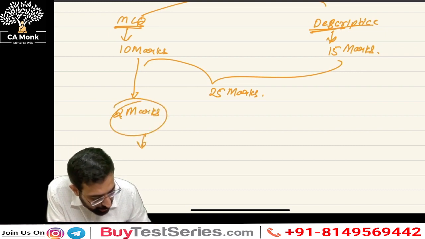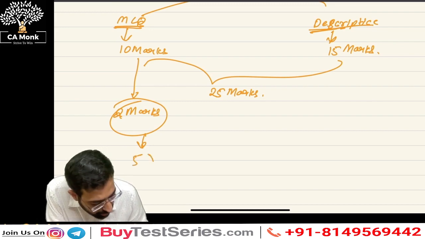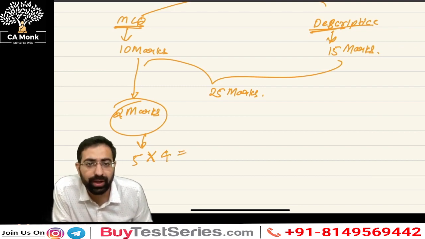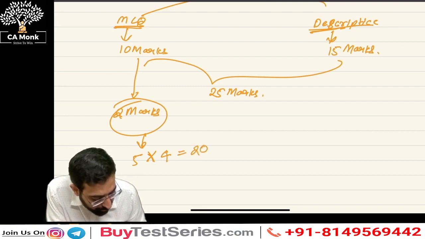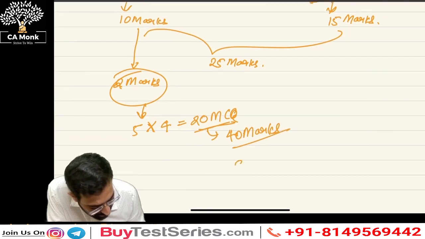And if I take the total number of MCQs, each case study has 5 MCQs, out of which you are supposed to solve how many case studies? 4 case studies. So the total number of MCQs you are expected to solve is 4 fives are 20 MCQs, which is going to give you how many marks? 40 marks. So 40 marks MCQs and 60 marks descriptive, right?